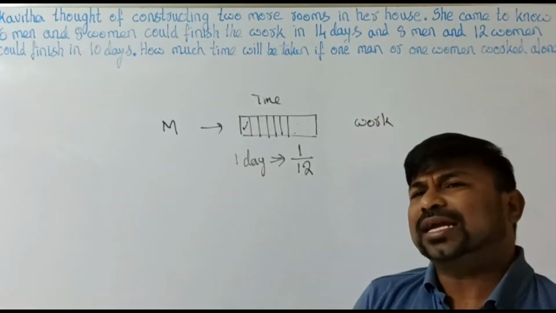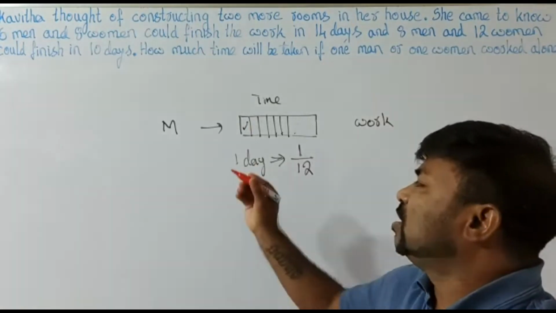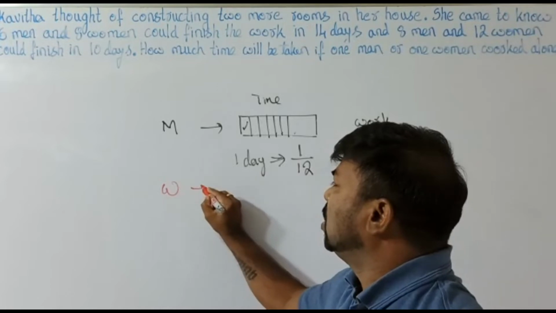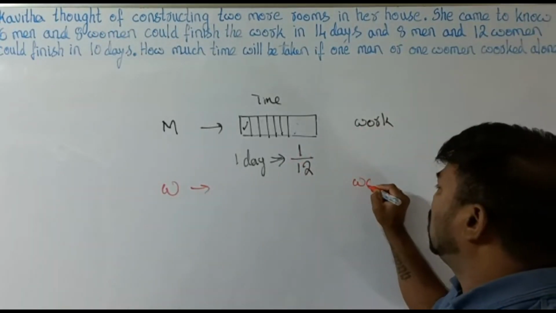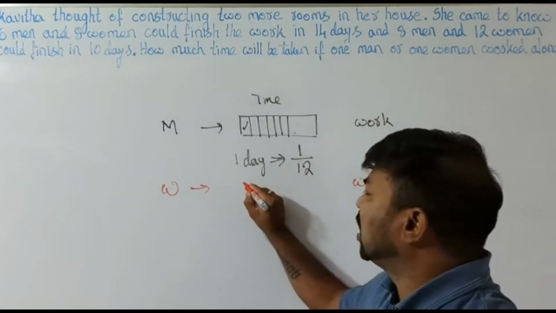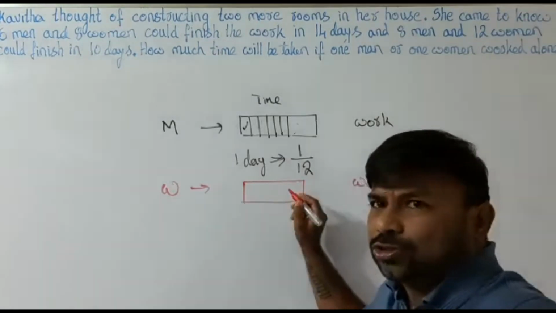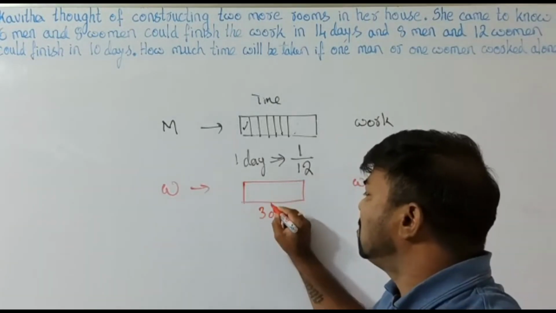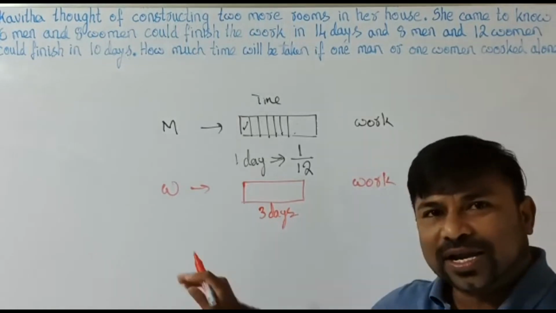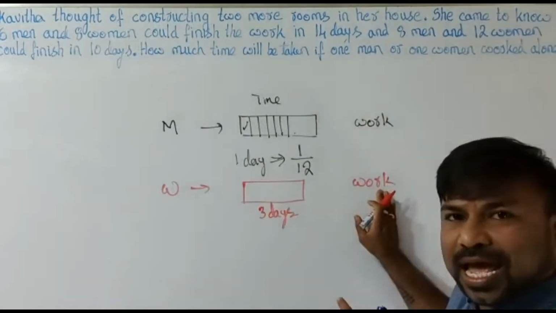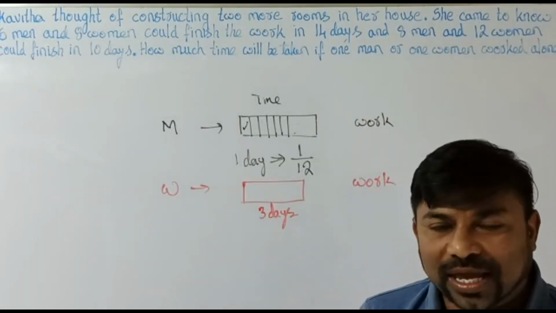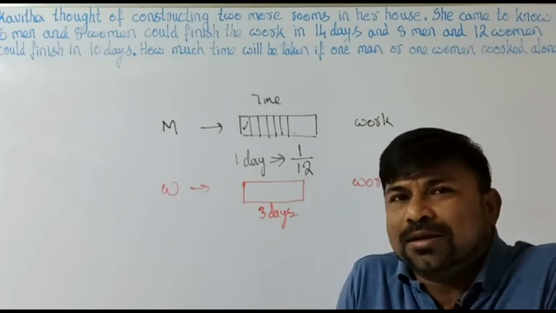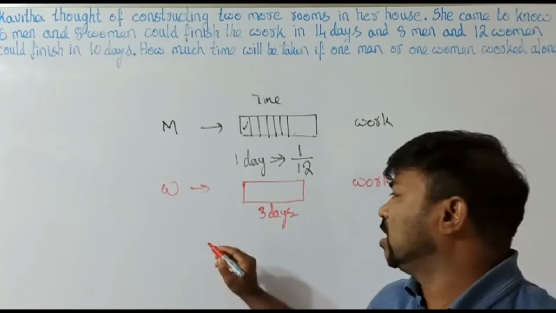In the same way, let us take an example. If a woman can complete the entire work in, say, 3 days, an example I am taking. Now, how much work is done by the woman in 1 day?